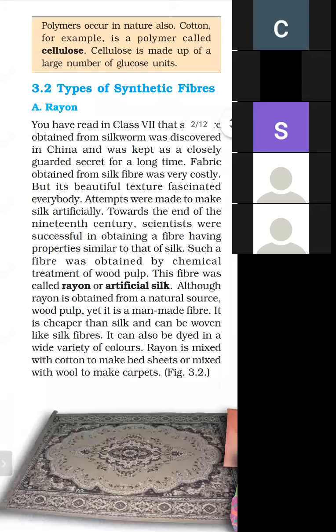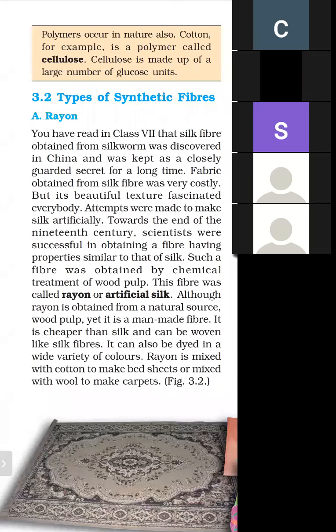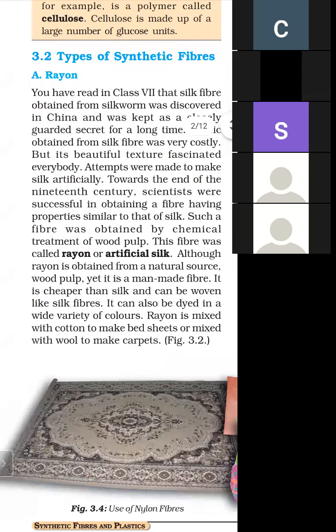And what are the uses of rayon? When rayon is mixed with cotton, it is used to make bed sheets. And when it is mixed with wool, it is used to make carpets. So these are the uses of rayon fibers. These are used to make bed sheets, and these are used to make carpets.